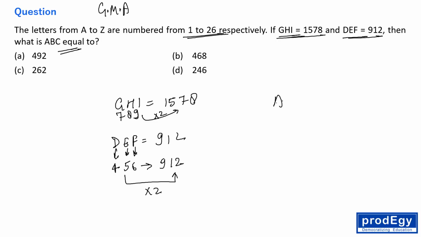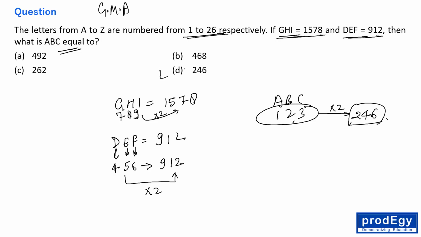So 1, 2, 3. A, B, C is what? 1, 2, 3. So double of 1, 2, 3 is the answer. Right? Just multiply this number with 2. So this is 246. Right? 246 is the answer. A very simple question, right? Hardly it will take 10 seconds of your time. That's it.